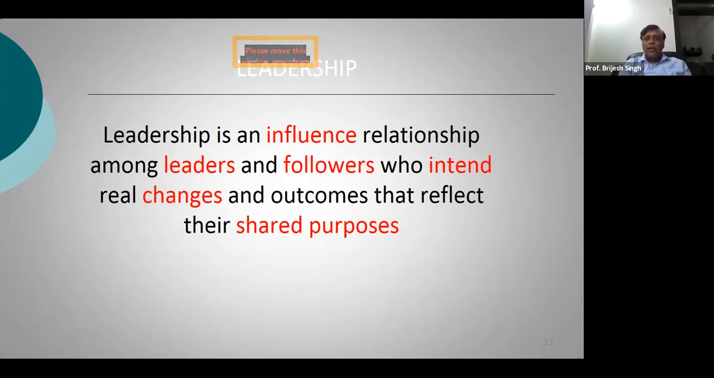So leadership is an influence relationship among leaders and followers who intend real changes. Now, followers are looking out for some kind of changes and outcomes that reflect their shared purposes. The shared purpose is a goal. Sometimes the follower may not have the vision to see the future, so he actually believes in the vision of a leader, right? That's actually what happened with somebody like a Steve Jobs, right? Everybody believed in his vision of the future.